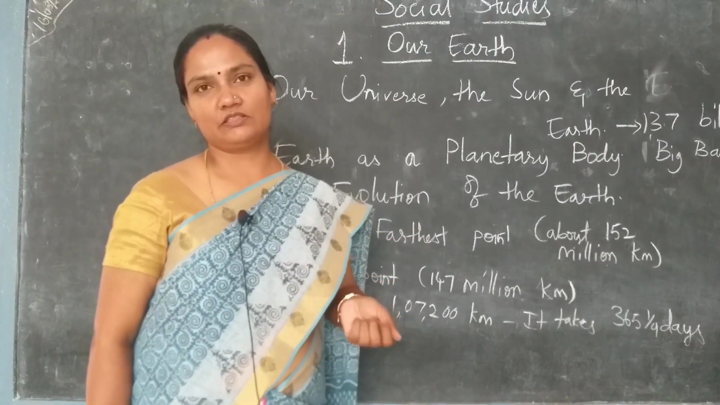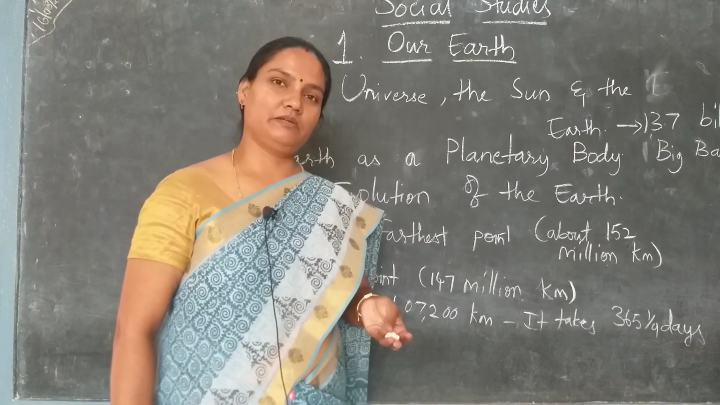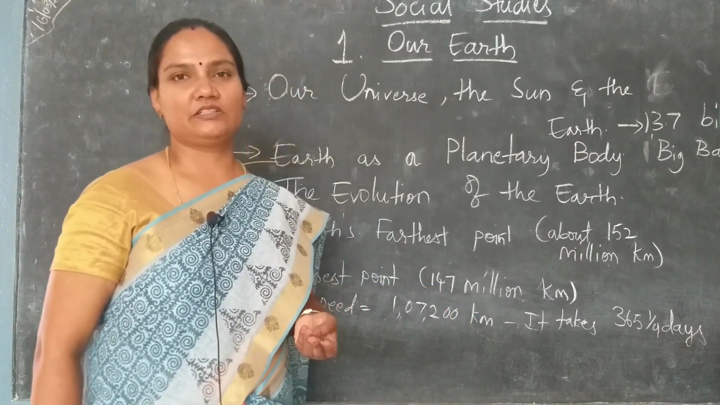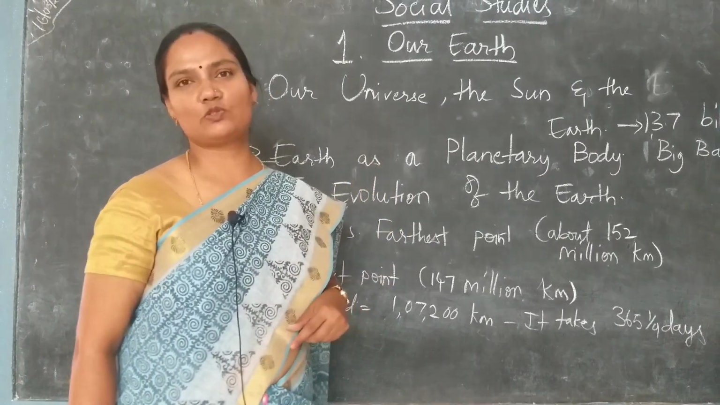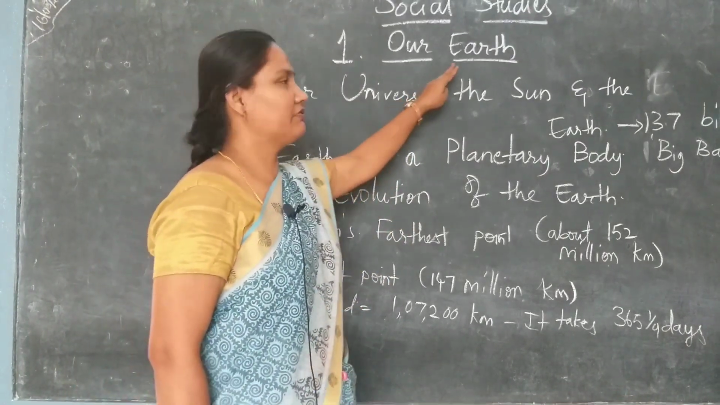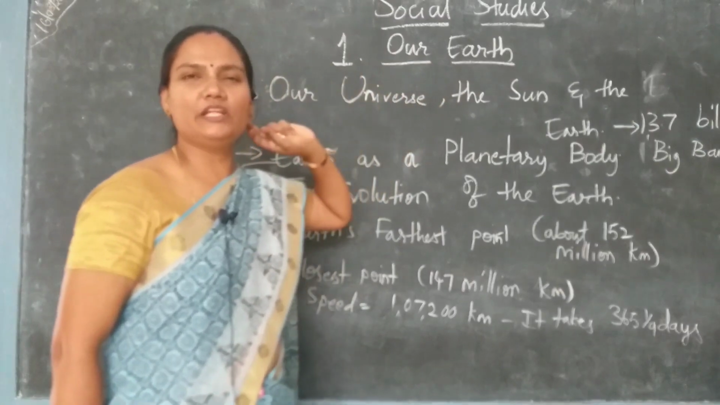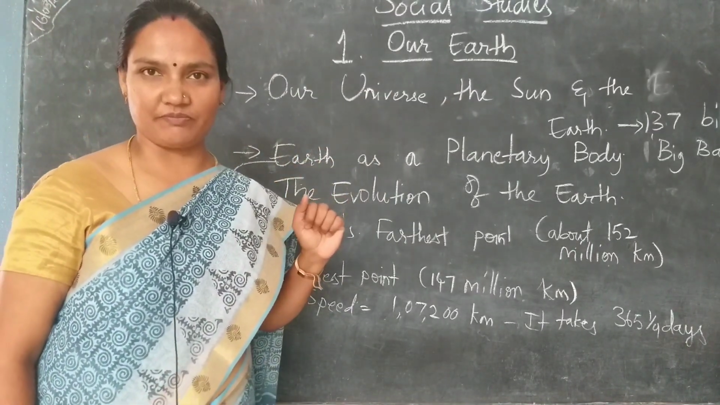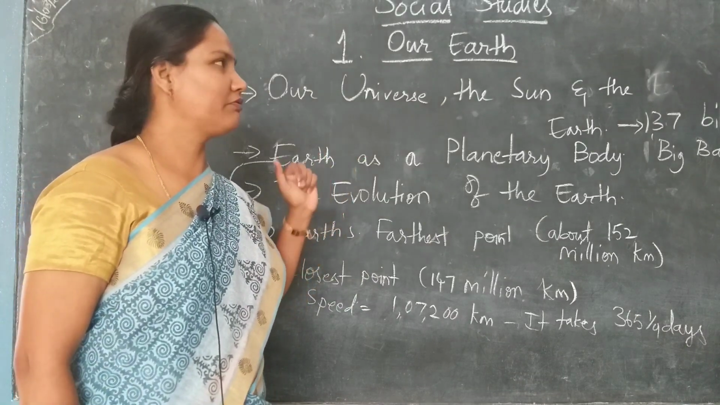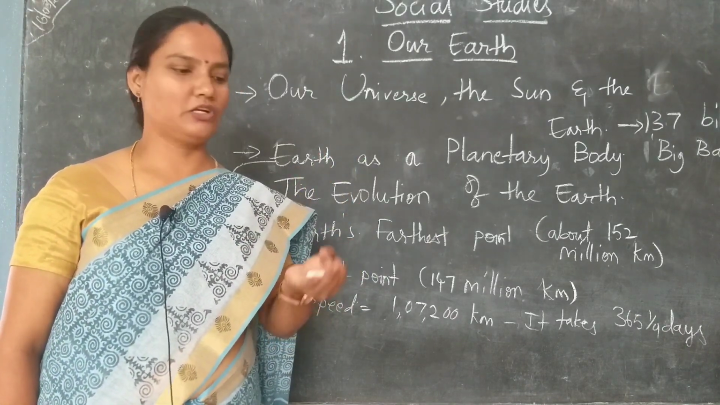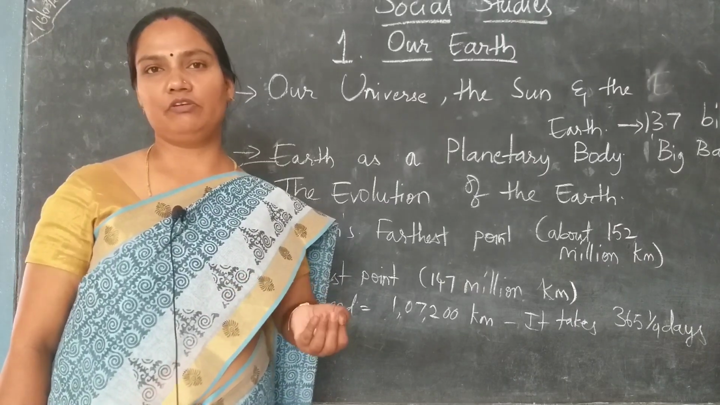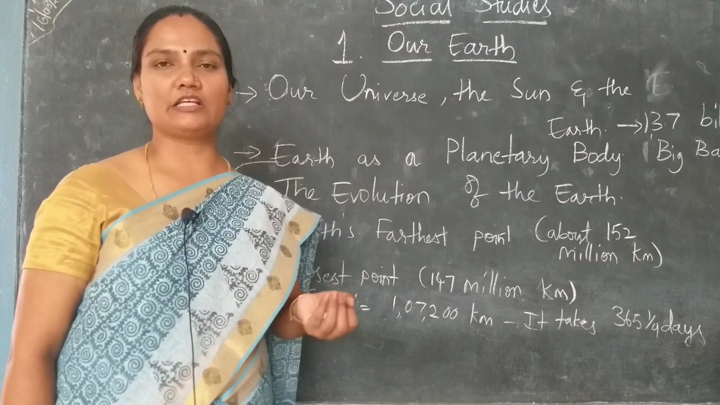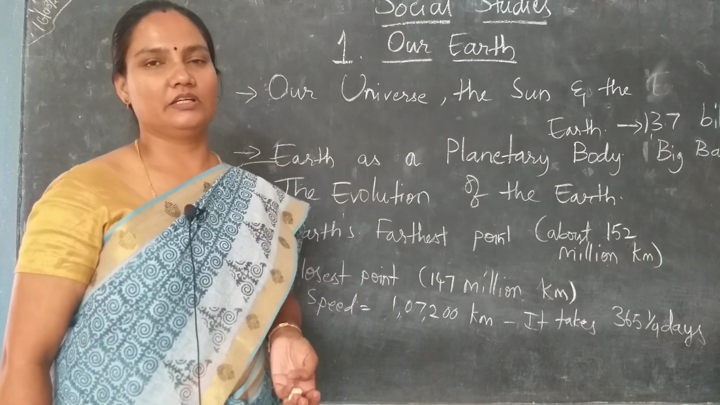Mercury, Venus, Earth, Jupiter, Mars, Saturn, Neptune, these all together form our solar system, and Earth is one among them. Earth is the only living planet, children, where life is existing. This is possible because of the availability of atmosphere, water, and air, which has made life possible on the earth.